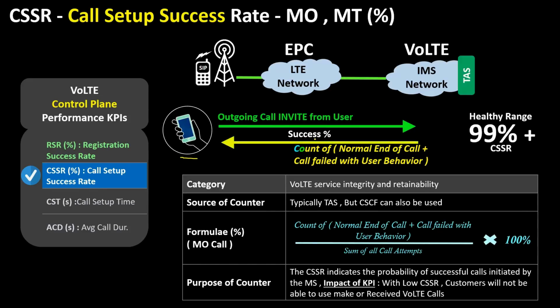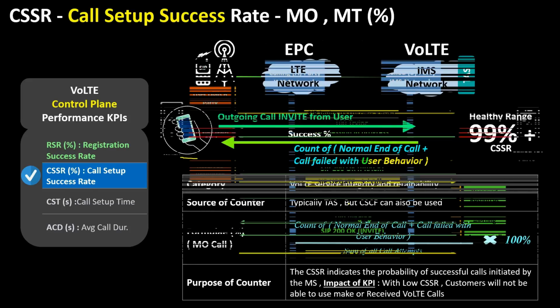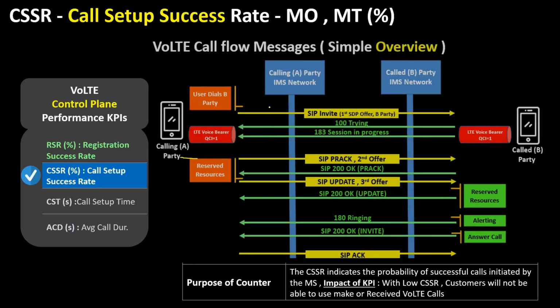CSSR is measured in percentage. The healthy value of CSSR is 99 plus. This KPI is categorized under the family of integrity and retainability KPIs. The typical source of this KPI is TAS. However, this can also be generated by PCSCF. Here is the actual call flow, which tells you the request is going through the handset and the response is coming back from the IMS network.